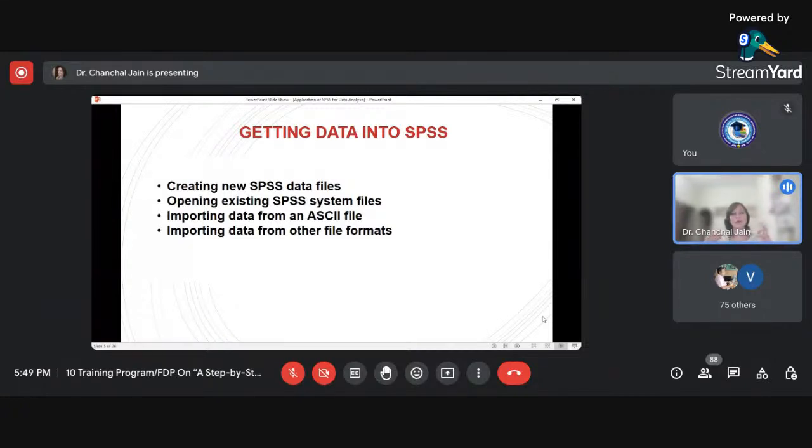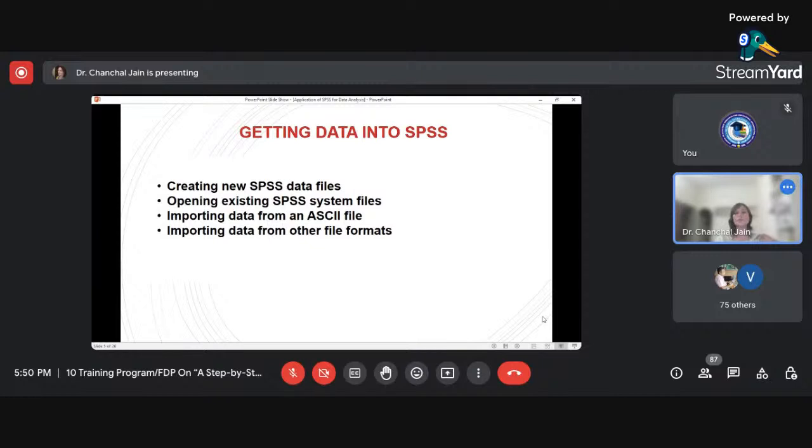Some data files are also given in the download of this SPSS software. So we can use those files to give a demo to the users of how we can perform analysis on such data sheets. Whether it is an ASCII file or any other file format, whatever the file extension, we can import it into SPSS if we want to bring in data from other sources.